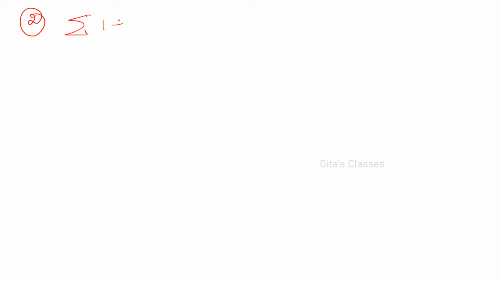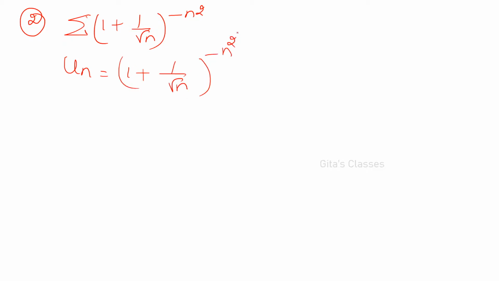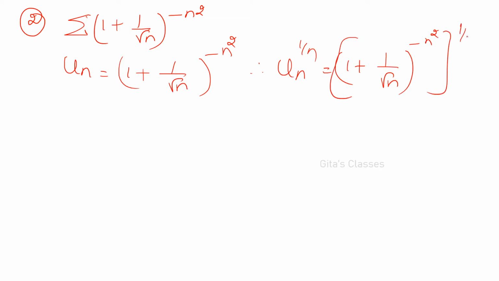Sigma 1 plus 1 by root n the whole power minus n squared. What is un here? 1 plus 1 by root n the whole power minus n squared. In the power, whenever you have n, it will be easy if you use Cauchy's nth root test. So un the whole power 1 by n is equal to 1 plus 1 by root n the whole power minus n squared the whole power 1 by n. So here n and n squared will get cancelled. This will become minus n is there, no? So I am bringing it to the denominator.